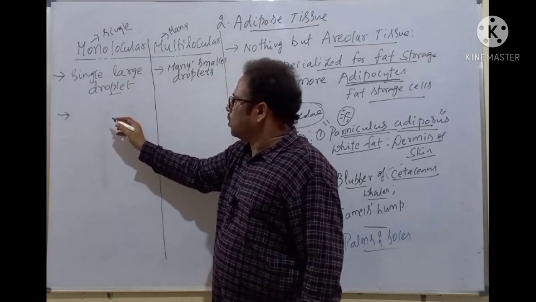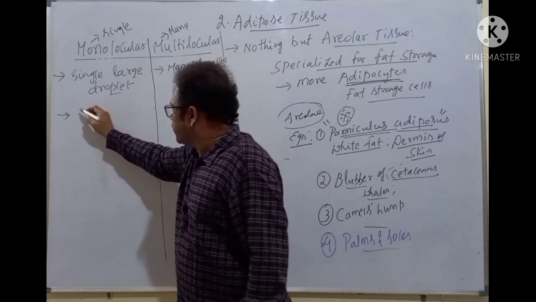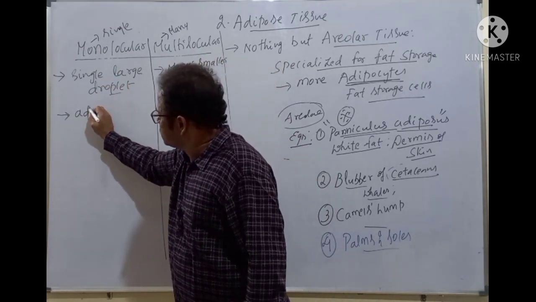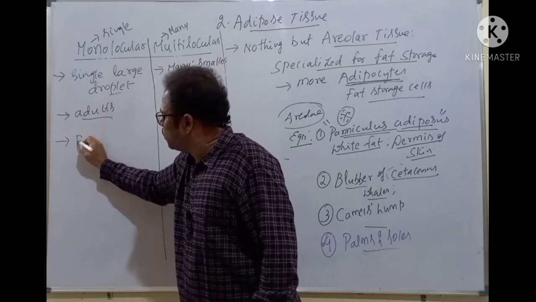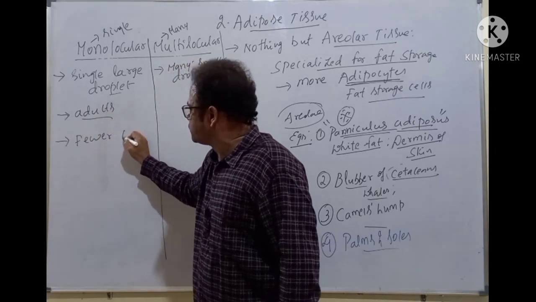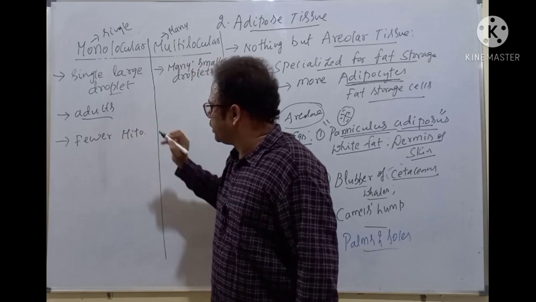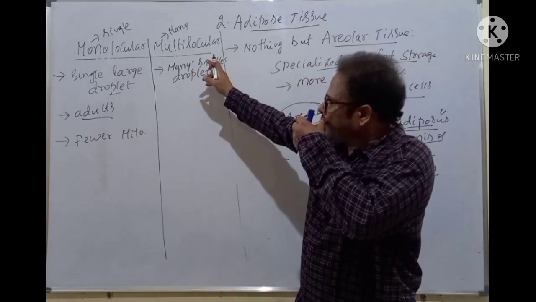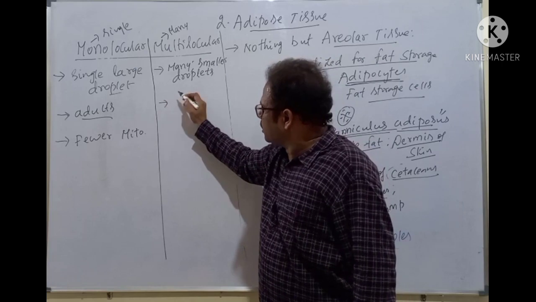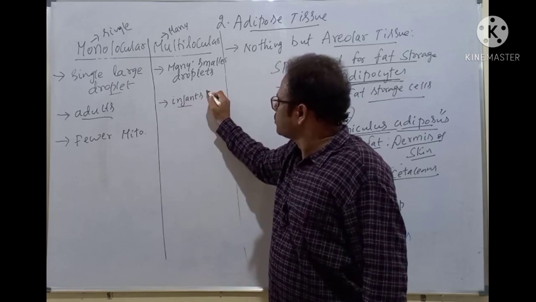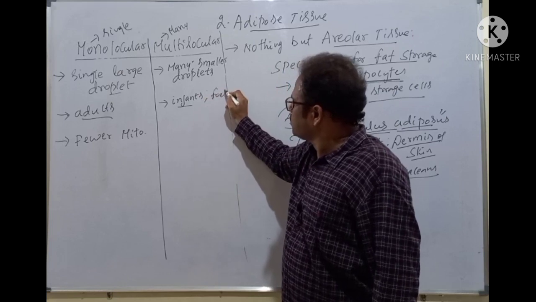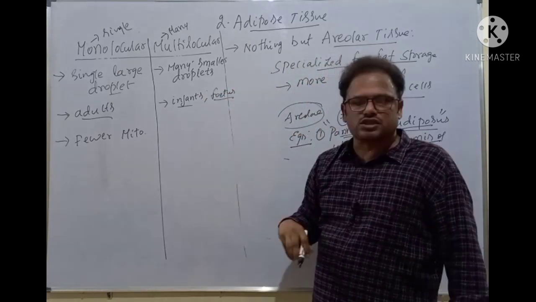Now, the monolocular type is present in the adults and contains fewer mitochondria, whereas the multilocular type is present in the infants and also the fetus, during the embryonic intrauterine gestation period.